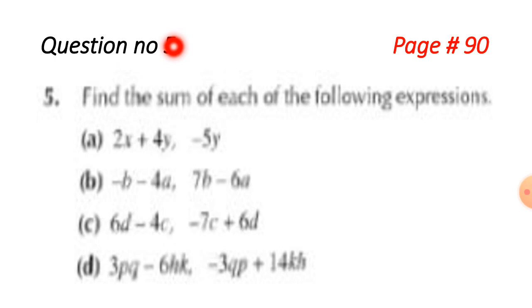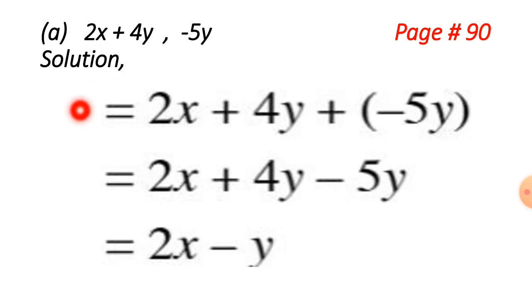Question number 5 is there. It is also on page number 90. Find the sum of each of the following expressions. A part is there, B part is there, C and D are there. Let's go with part A. 2x plus 4y, comma, minus 5y. Now we have to add these. It is also like the same, like terms and unlike terms.